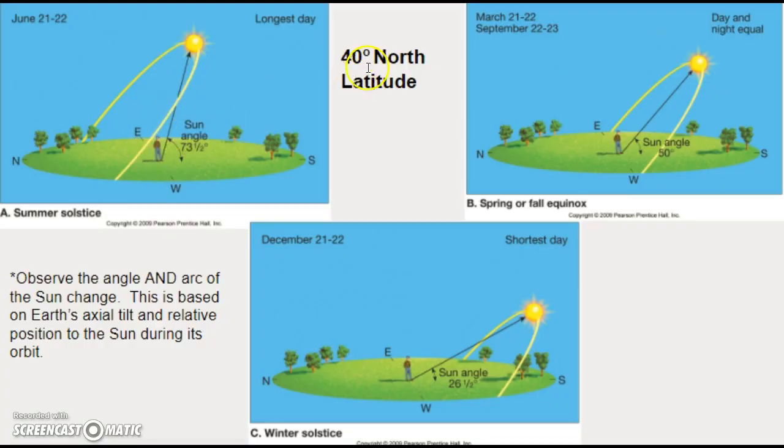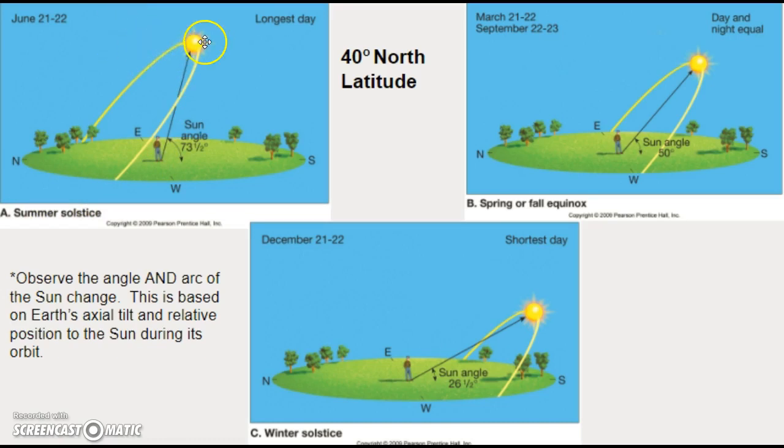So how would we perceive? Chicagoland is roughly 42 degrees north latitude, so this is close. So if I were to observe the sun in its position as it arcs through the sky, we would describe the highest point as its zenith. So the zenith, you'll find that the highest point in the summer, or in this case the summer solstice, is the highest it's going to be. Notice it's not perpendicular. We're not at 23.5 degrees north.